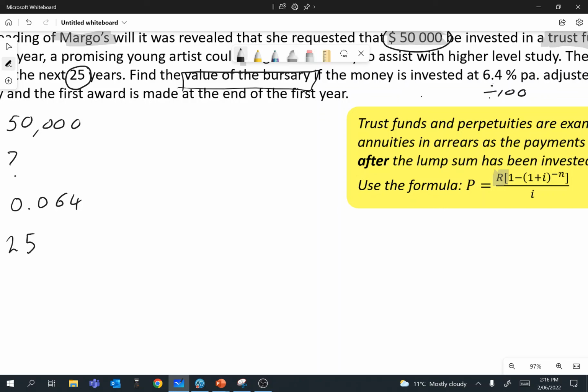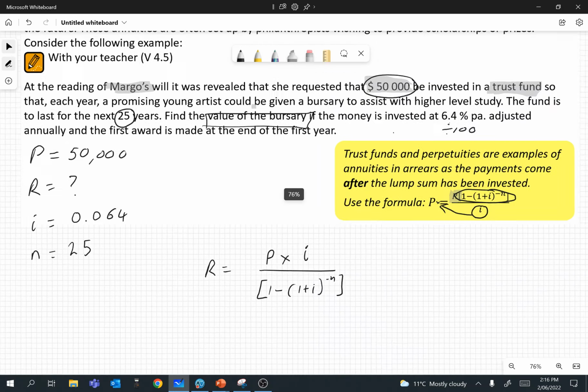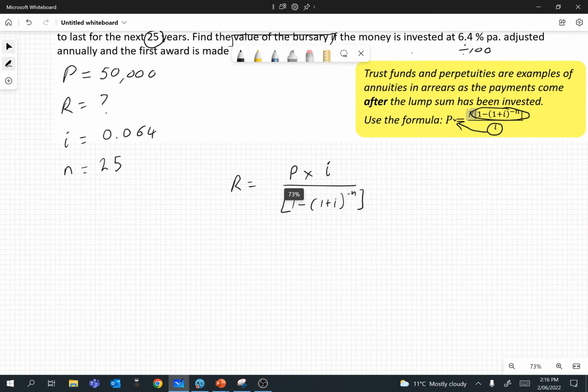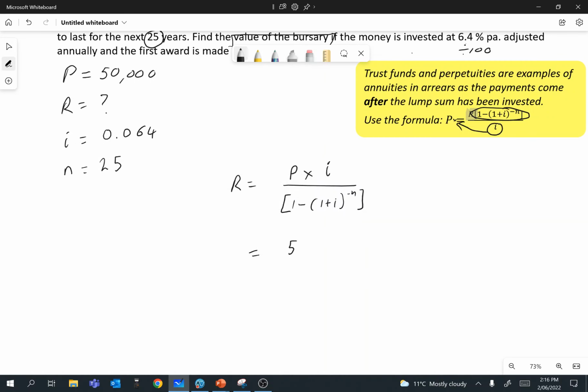R is equal to the total amount P multiplied by I. So we're going to take that interest rate, it's dividing on this side, so it multiplies on the other side. And then we divide by everything in the brackets there. They're multiplying by the regular payment. So everything inside those square brackets goes and divides on the other side. So it looks like a complicated formula to rearrange, but it's actually not that complex. Okay, now all I need to do is substitute these values into this formula,